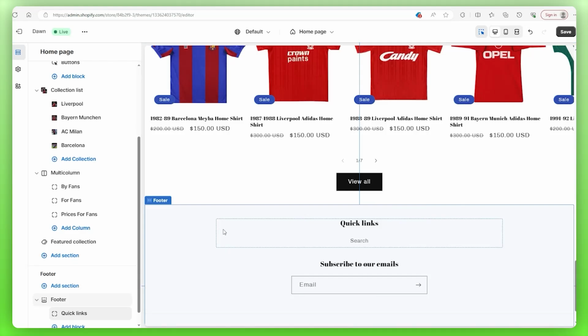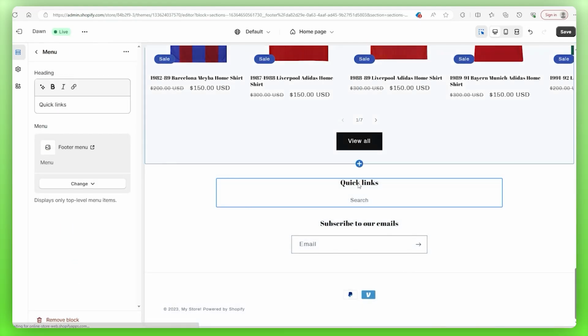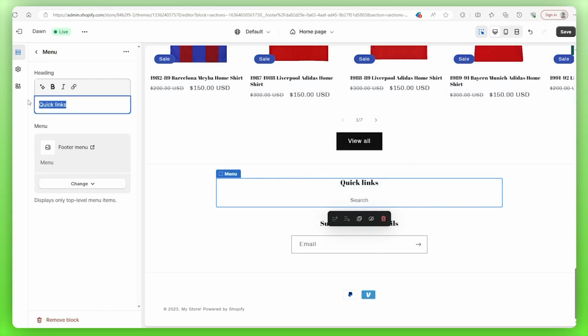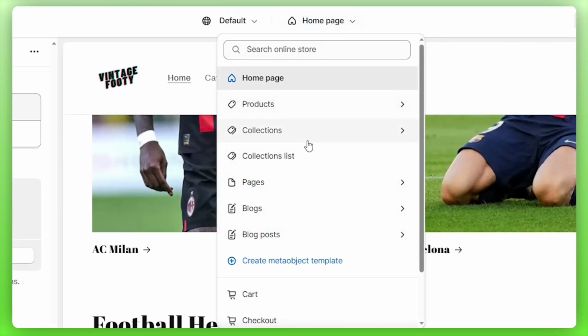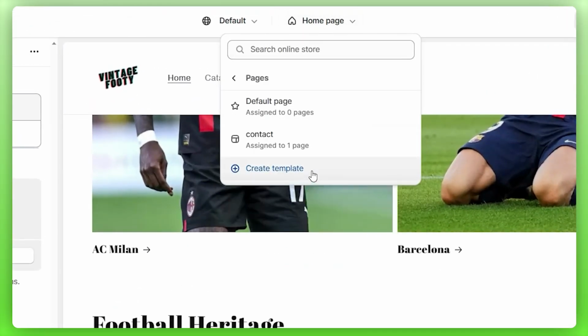Now, as it pops up here, you can see that the title is quick links. You can always change that by clicking on it and then editing the text from the left-hand side, but in this case, I will leave that as is. Now let's go back to the top of the page right here and go down to where it says Pages. What I want you to do is click on it, and then you'll get this prompt showing you the default page and contact page, and then to create a new template.